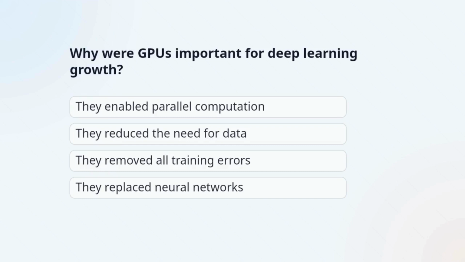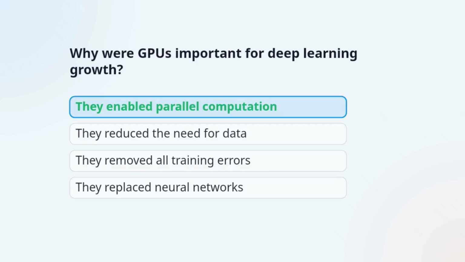Question 3. Why were GPUs important for deep learning growth? The correct answer is they enabled parallel computation. GPUs can handle many computations at once, which greatly speeds up deep learning training and inference.